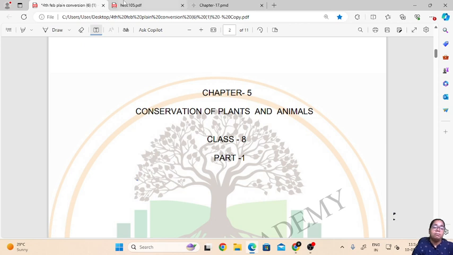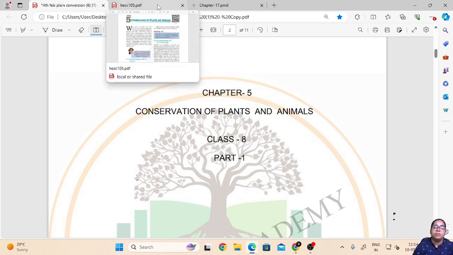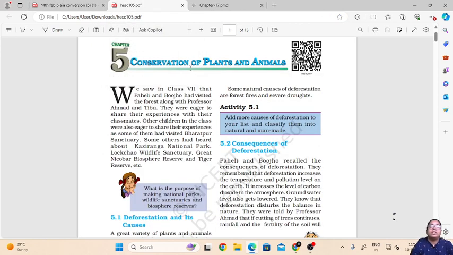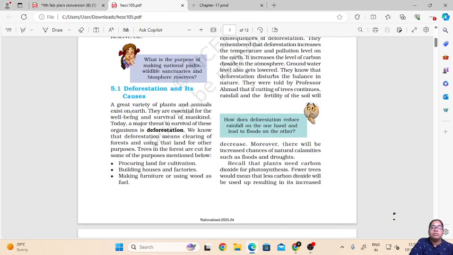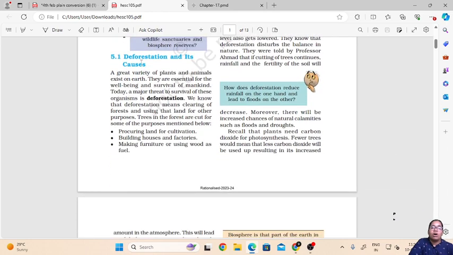In our chapter, Conservation of Plants and Animals. So why is there need for conservation of plants and animals? As in, why is there need to protect the plants and animals on our planet? So the first cause for conservation is deforestation.